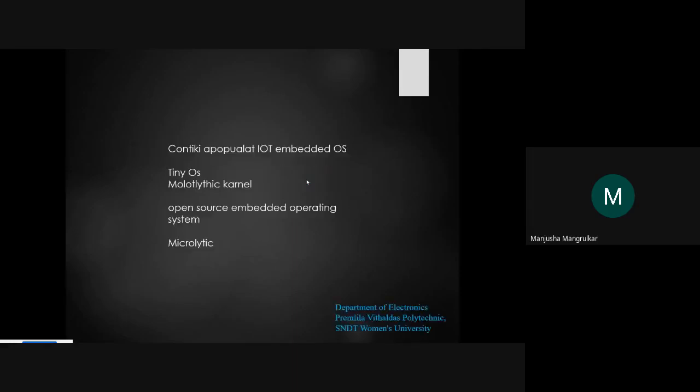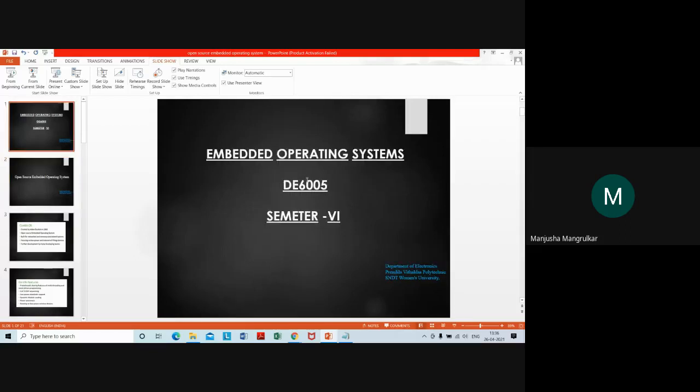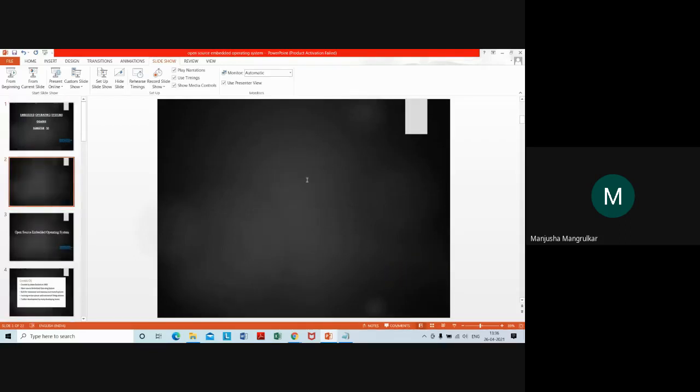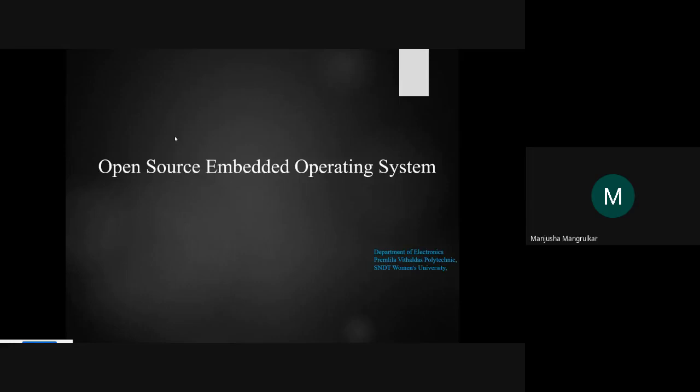So now girls, we have seen that there are three types of operating systems available on the open source platform. First is Contiki, which is based on modular kernel architecture.